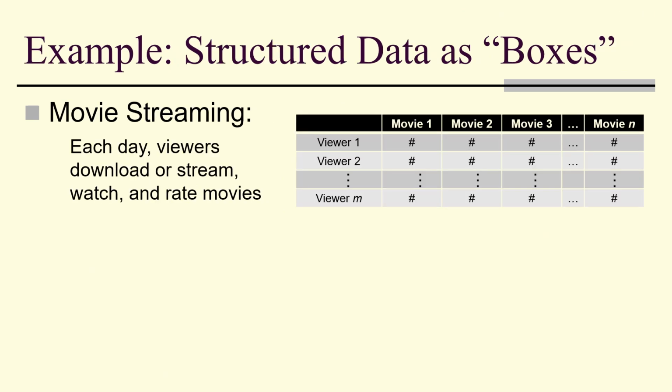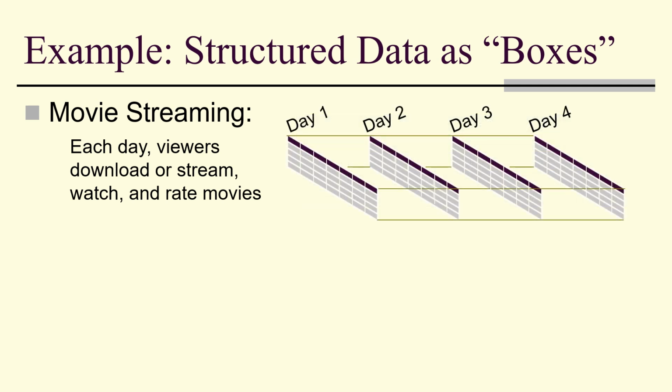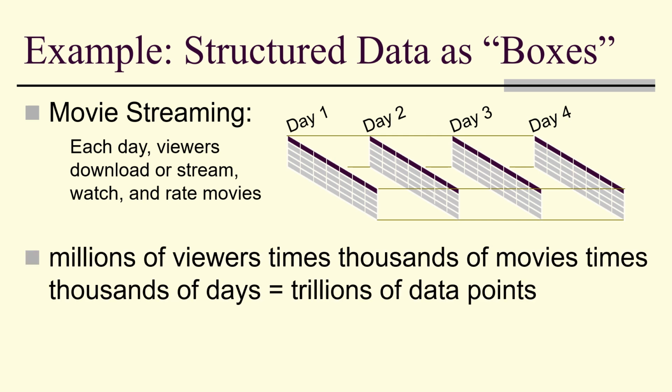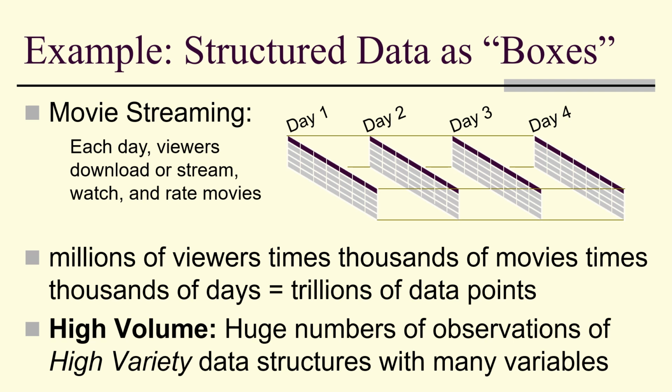Movie streaming, we saw this example earlier, but notice that we watch movies every day. So movie streaming data probably is best thought of as a box of rectangles. Millions of viewers times thousands of movies times thousands of days. That's trillions of data points. High volume, huge numbers of observations of high variety data structures with many variables.